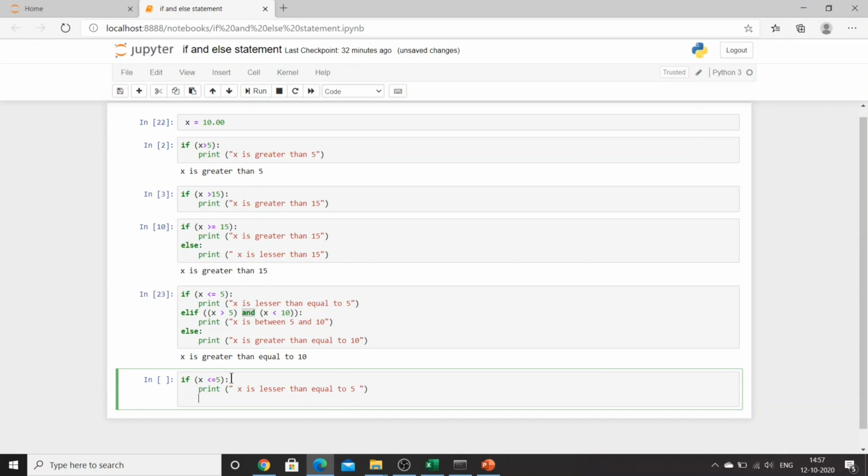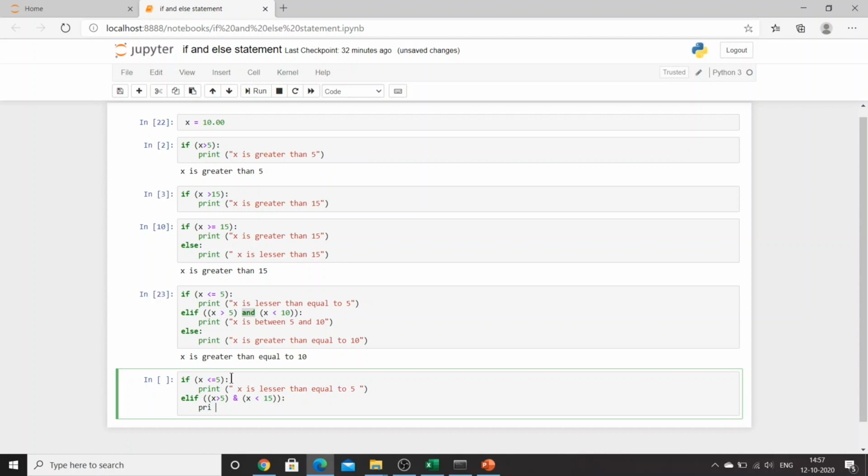The second one I'll try elif x is greater than 5, and instead of the OR I'll say and x is smaller than 15.